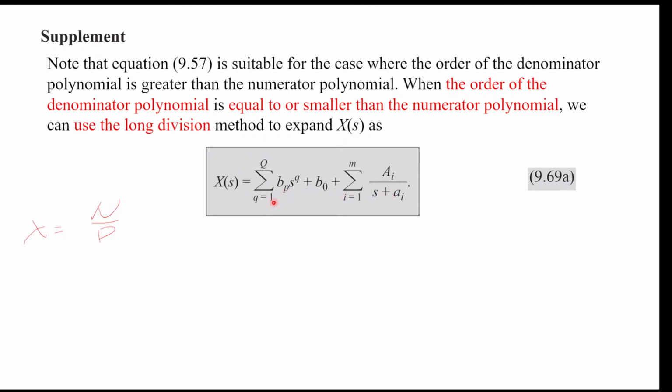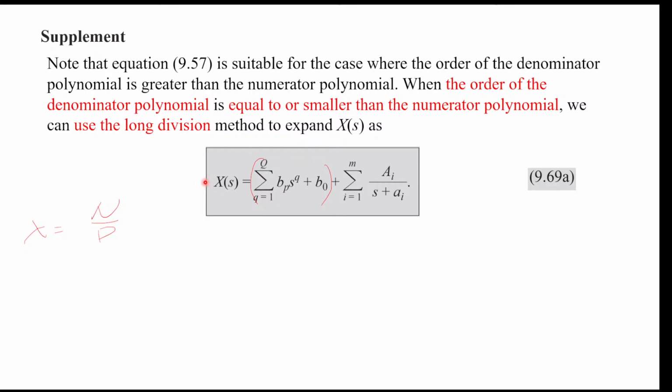So we will have this quotient term, that's just another polynomial. So basically the first two terms here are a polynomial, and then the rest is the remainder term. We have the quotient term and the remainder term, and the remainder term will have a numerator of smaller order than the denominator, and then we can do partial fraction expansion on the remainder term.